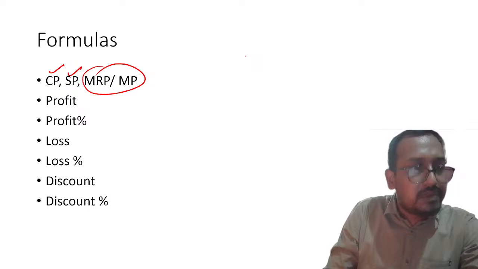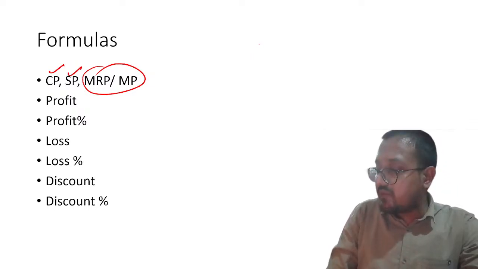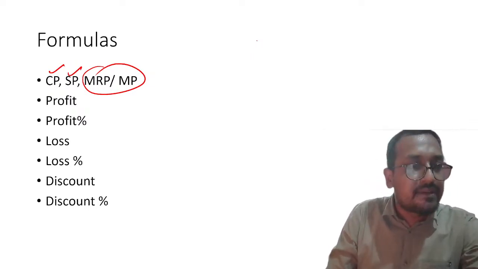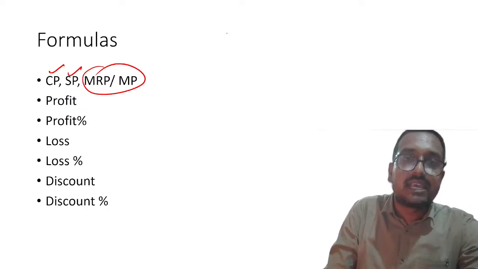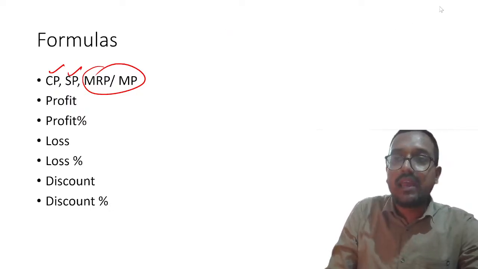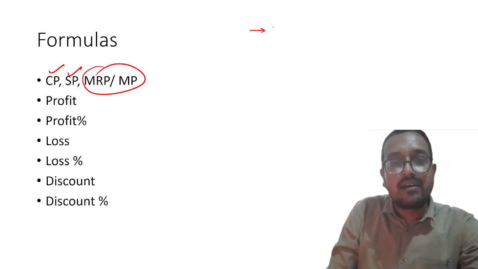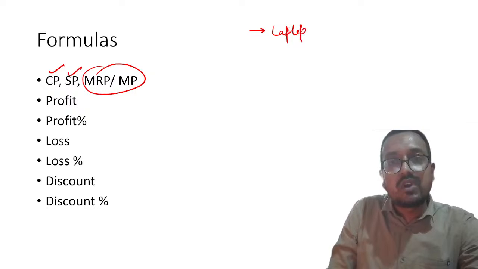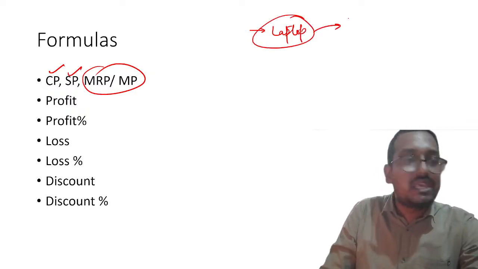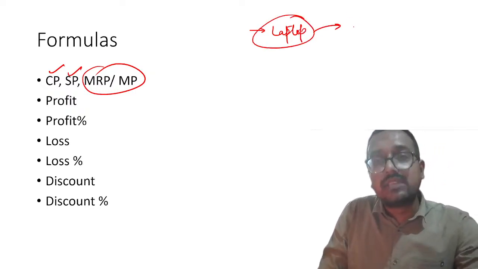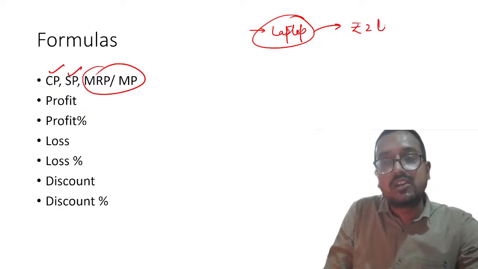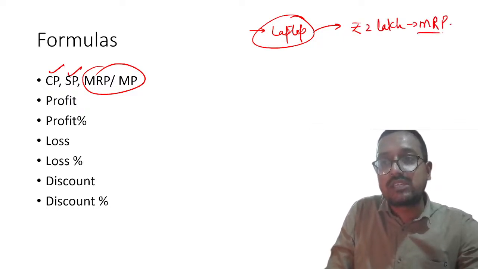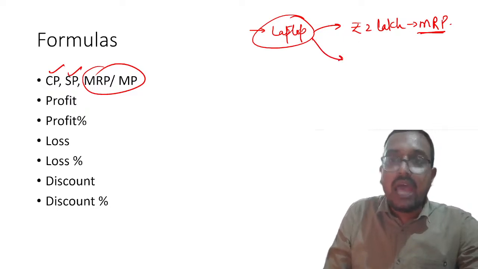I told you three questions which I will come back to again and again. Now my dear students, I was talking about cost price, selling price and MRP or marked price. Suppose I want to go to market and buy a laptop. The person will show me, okay, yes, this printed price is, let us say, rupees 2 lakh. MRP is 2 lakh. So shopkeeper will show me, okay sir, see, this is the MRP. But I won't pay 2 lakh.